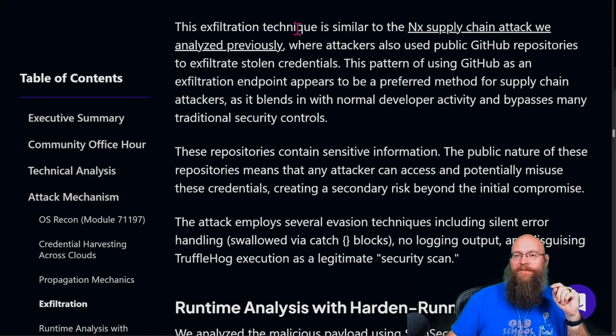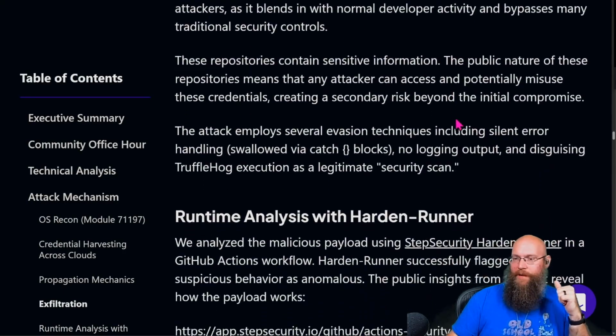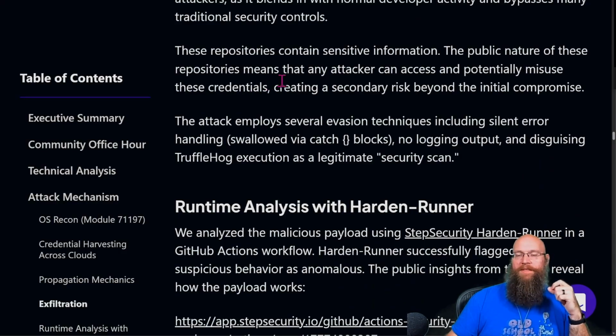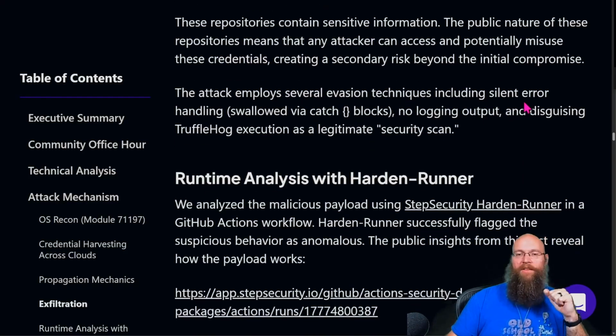The exfiltration technique is very similar to the NX supply chain attack, where attackers use public GitHub repositories to exfiltrate stolen creds. The pattern of using GitHub as an exfiltration endpoint appears to be a preferred method for supply chain attackers, as it blends in with normal developer activity and bypasses many traditional security controls. The repositories contain a lot of sensitive information. The public nature of these repositories means that anybody can access them and potentially misuse the creds, creating a secondary risk beyond the initial compromise.